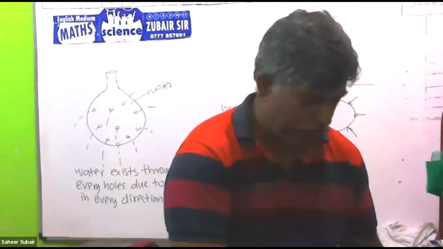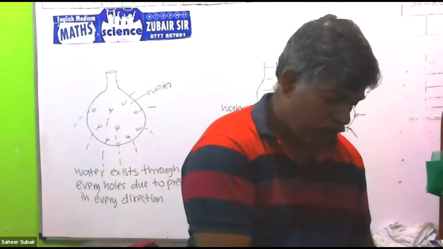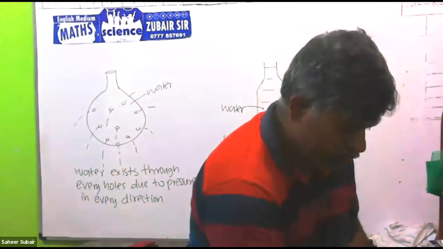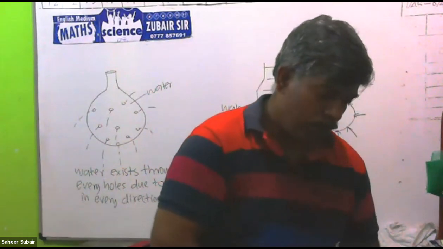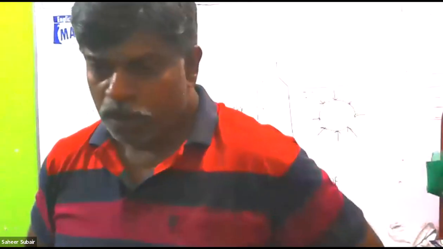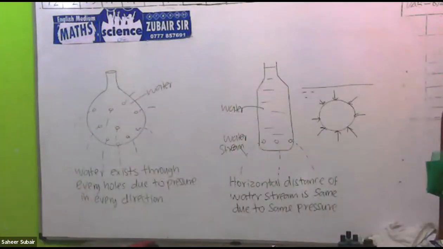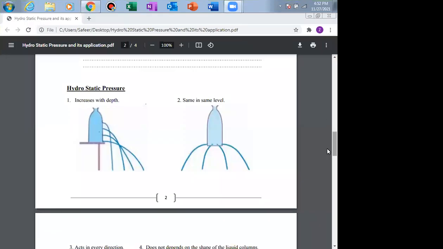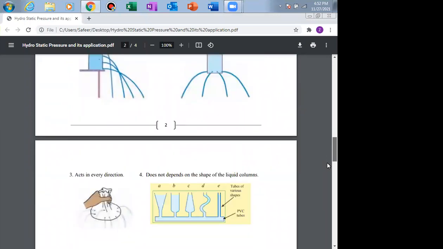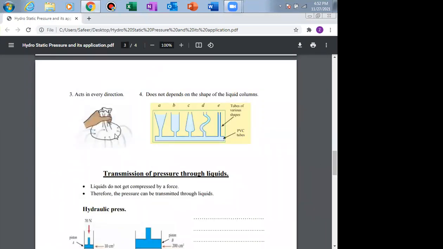So liquid pressure acts in all the directions. So water exits through every hole due to pressure in all the directions. That is the one explained by the next diagram. See, water is spread through all the directions.